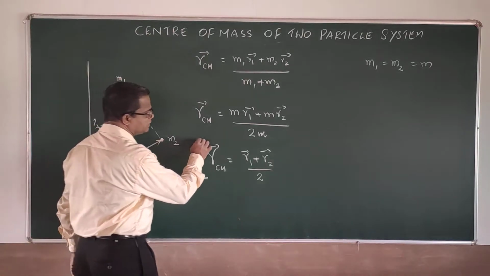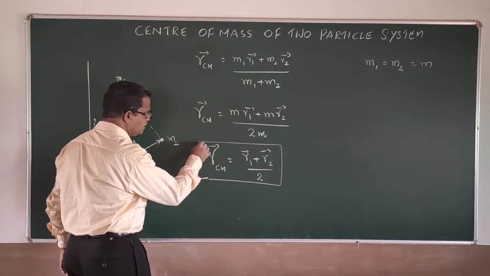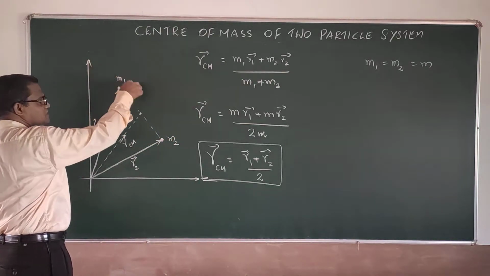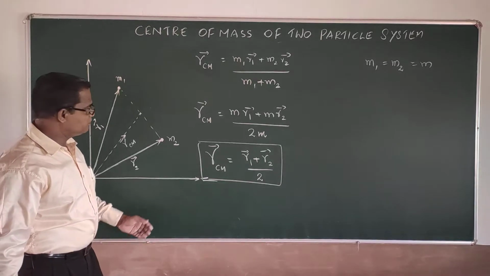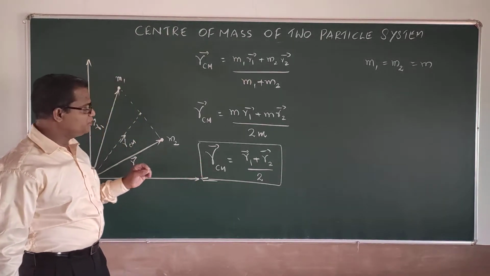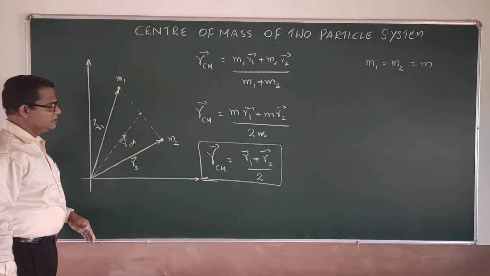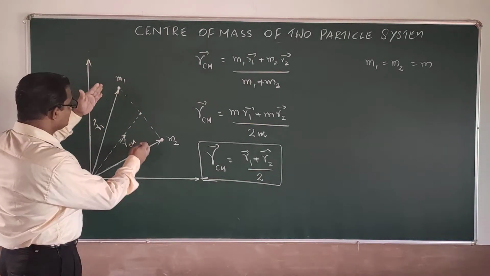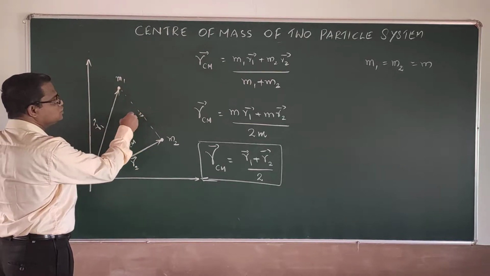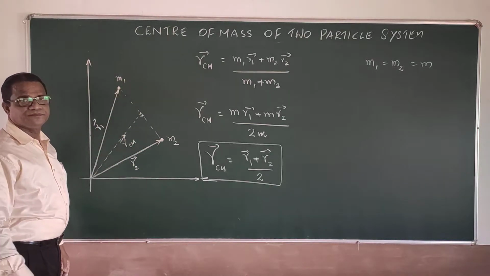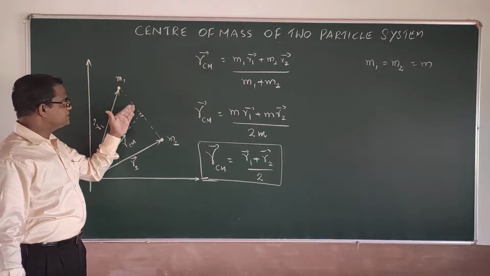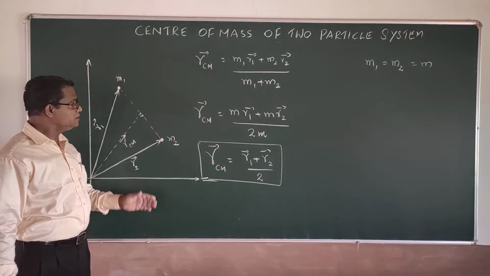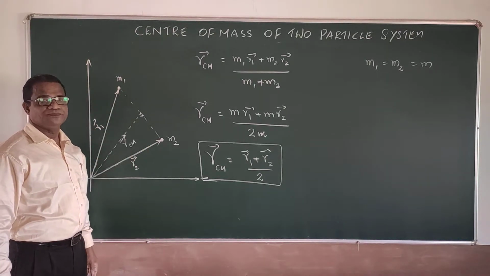So what this equation tells you is that when the two masses are equal, then the position vector of center of mass will be falling exactly at the average point of R1 and R2. That means exactly in the middle of the line joining the two particles. So the center of mass will be exactly in the middle of the line joining the two particles when the two masses are equal.